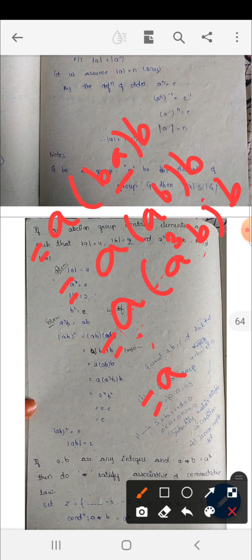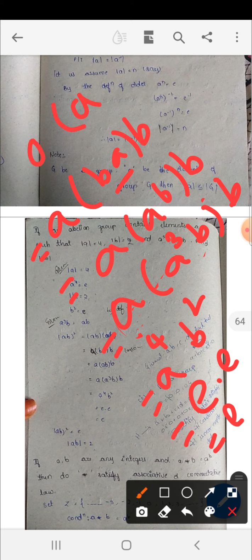So A into A cube B into B. So A into A cube, A to the power of 4, and B into B, B square. So A to the power of 4 value is identity element E, and B square is nothing but E. So that is equal to E. So order of AB is equal to 2. AB square is equal to what here? E. So order of AB is equal to 2.